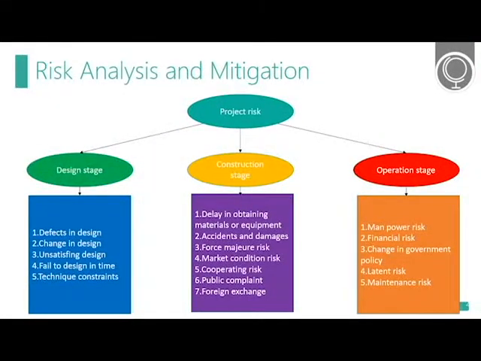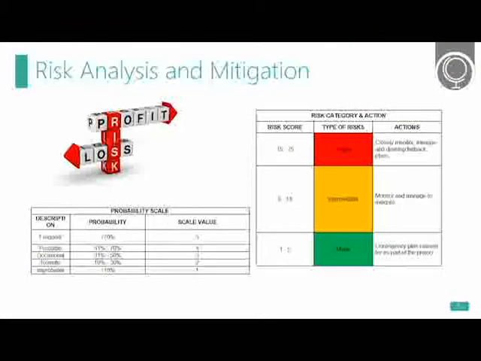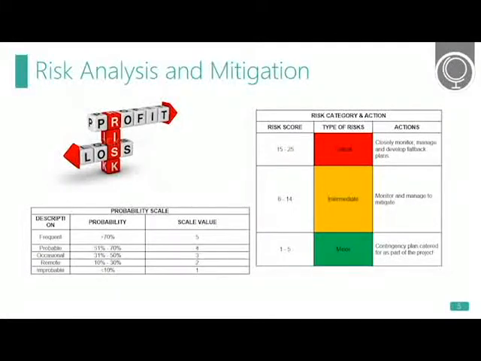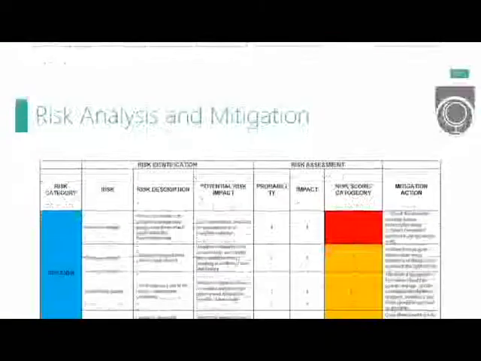Here is the overall structure of our project risks. They are divided into 3 stages: design, construction, and operation stage. I will come to the details of this risk's nature. This slide shows the probability scale and risk category. Using the risk score, we can classify the risks into different types. We use different colors to show different types of risks.